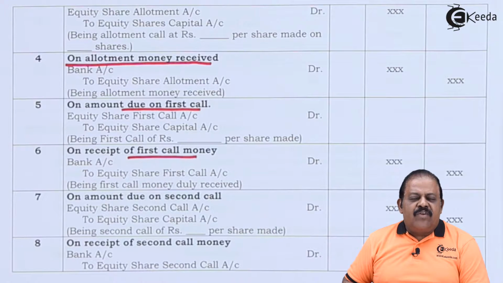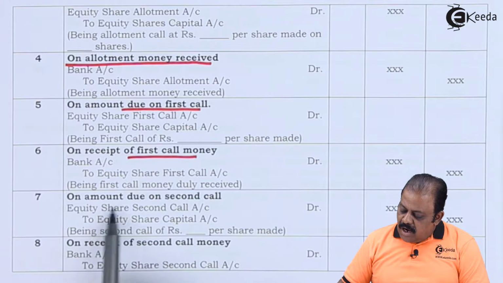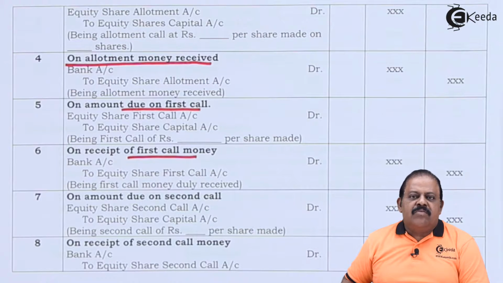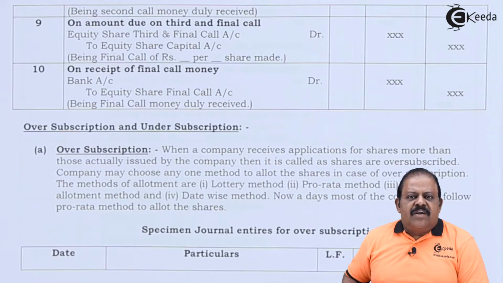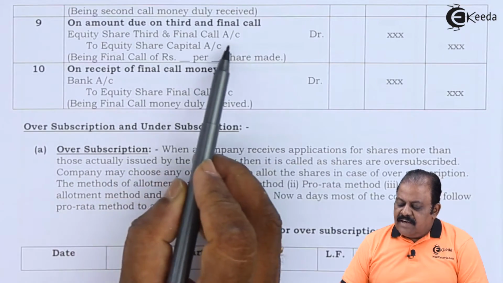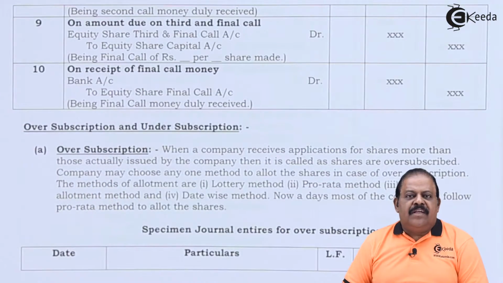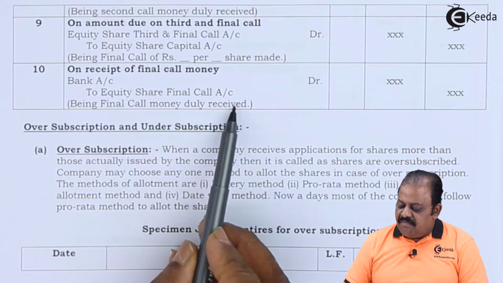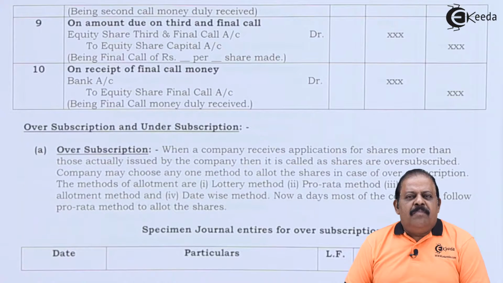Then the company moves to the second call, third call, and finally the final call. Amount due on second call: equity share second call account debit to equity share capital account. On receipt of second call, bank account debit to equity share second call account. If the company makes a third call, equity share third and final call account debit to equity share capital account. On receipt of final call, bank account debit to equity share final call account. Here we have completed basic journal entries relating to issue of shares.